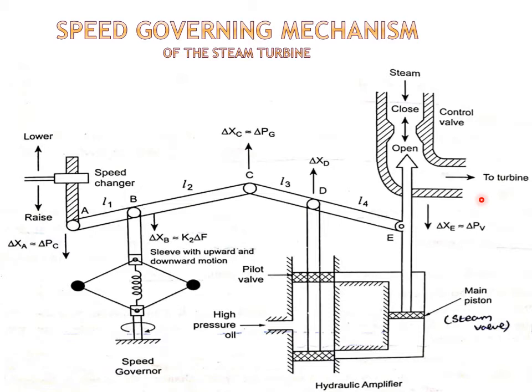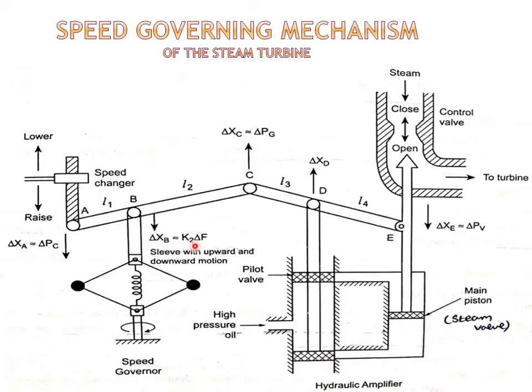The increased power output slightly increases the frequency, del F. As frequency increases, speed increases. With the increased speed, the fly ball of the speed governor moves outward, causing the point B to move slightly downward by a small distance del xb, where del xb is directly proportional to del f.